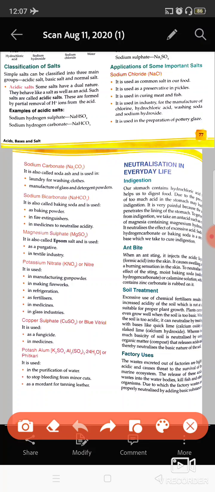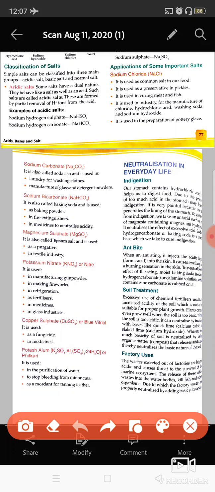Potassium nitrate or niter is used in gunpowder and explosives. It is used in fireworks, refrigerators, fertilizers, medicines, and glass industries. And copper sulfate, which is also known as blue vitriol, is used as fungicides and in medicines. Fungicides are the chemicals which are used to kill fungus, and these are used in those kinds of medicines.